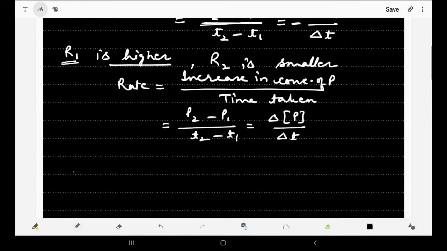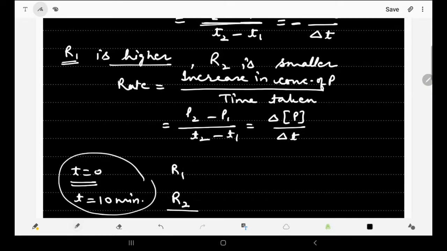How can we take the average rate of reaction? When time t is equal to 0, say the concentration is R1, and when time t is 10 minutes, after 10 minutes say the concentration is R2. So what will be the average rate of reaction for these 10 minutes?